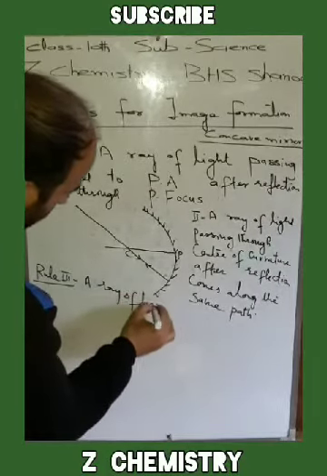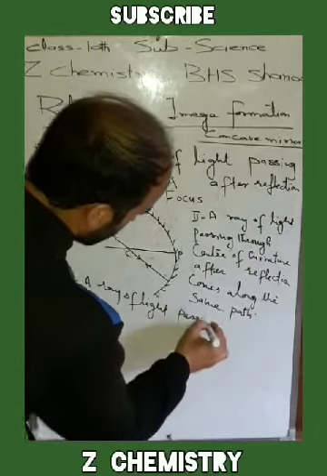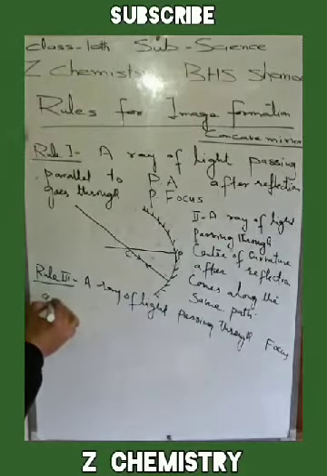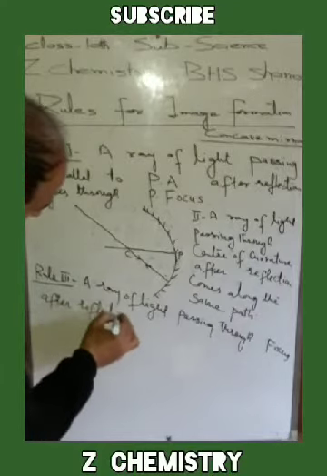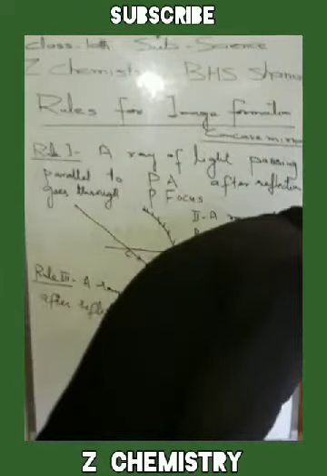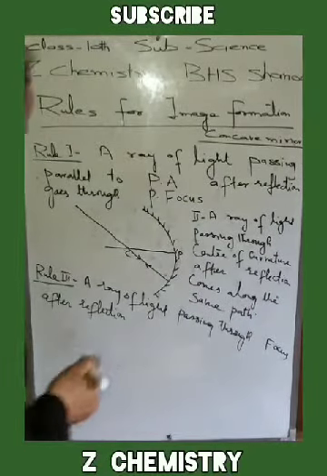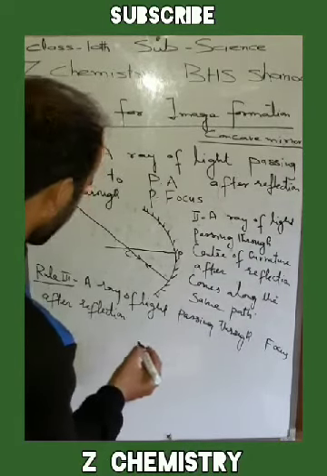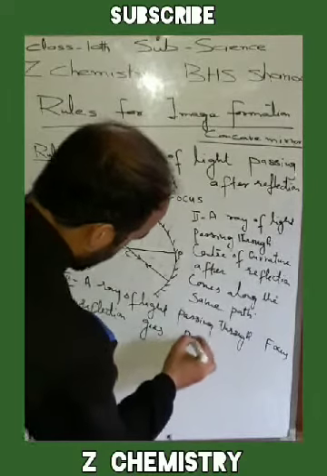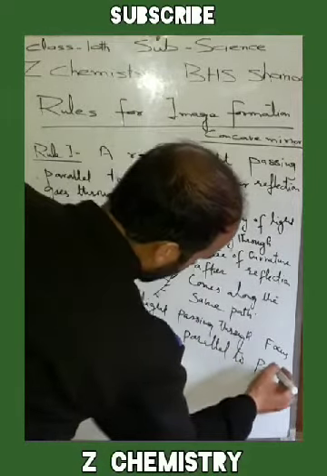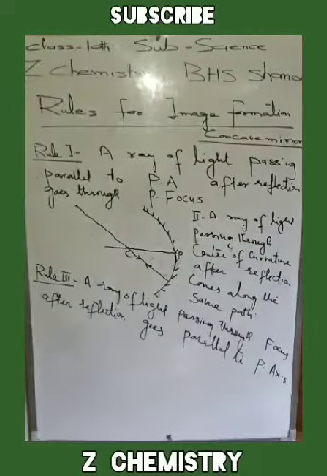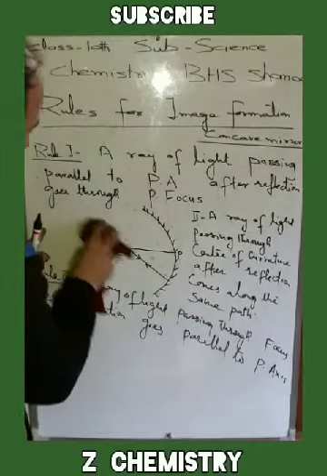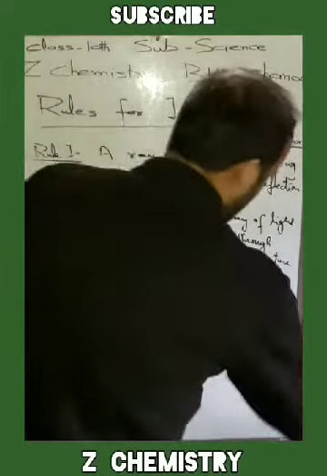A ray of light passing through the focus, after reflection, goes parallel to the principal axis. ये एक रे ऑफ लाइट जो कि प्रिंसिपल फोकस से गुजरती है, रिफ्लेक्शन के बाद it will go parallel to प्रिंसिपल एक्सिस.